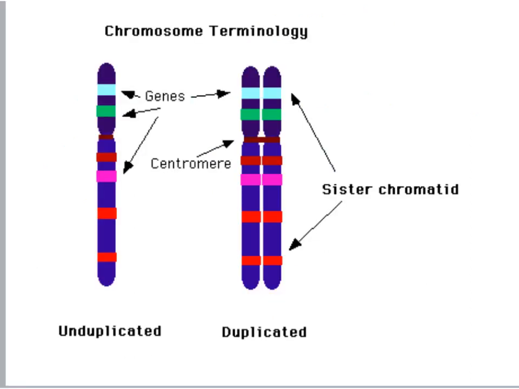So here in this diagram, you see that here is one unduplicated chromosome here on the left. And the cell has gotten ready to undergo mitosis. It has copied that chromosome. Now we have one duplicated chromosome here on the right. We've got the chromatids, which often are called sister chromatids, that are connected by a centromere.